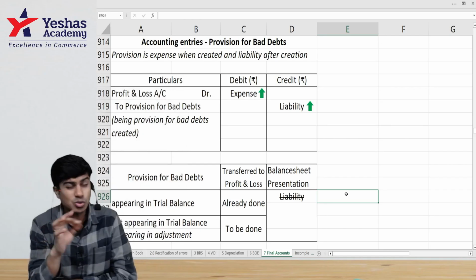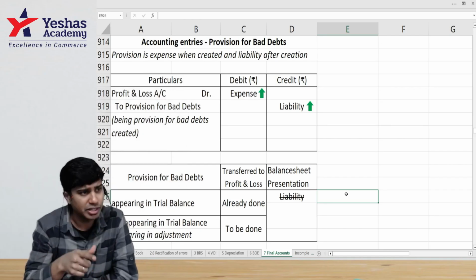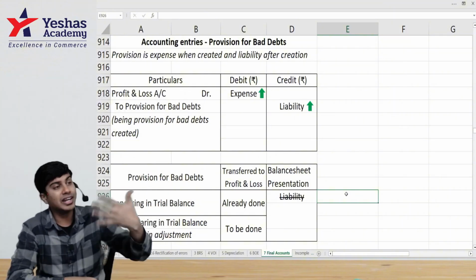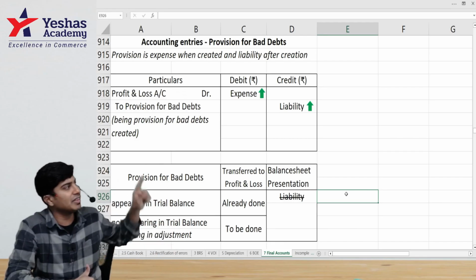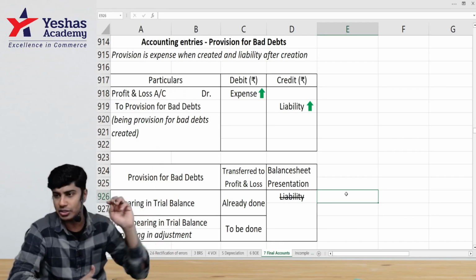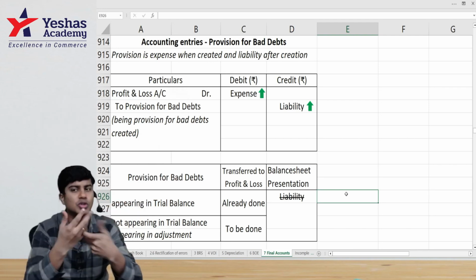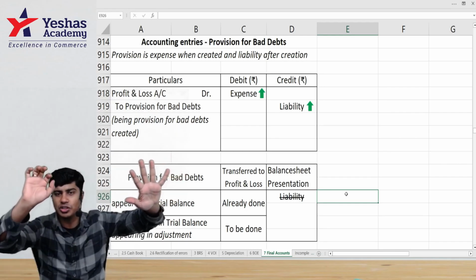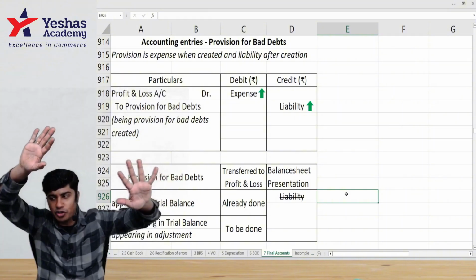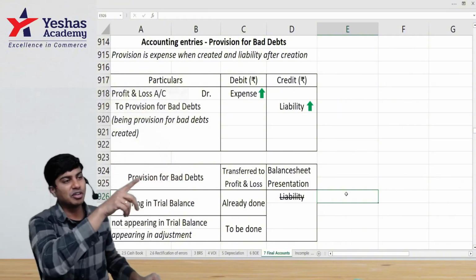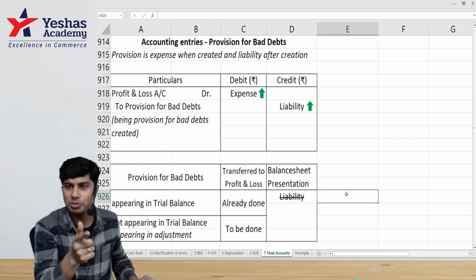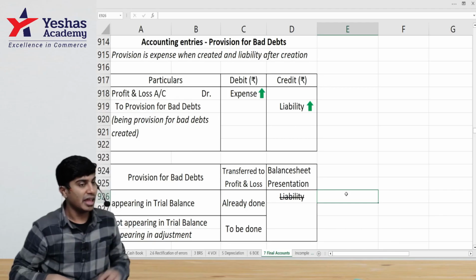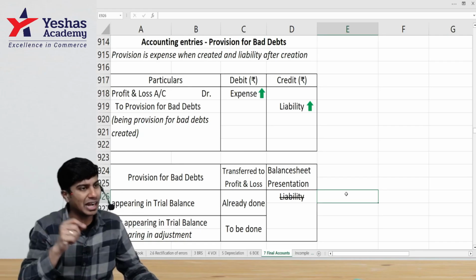For instance, if the debtors is 1 lakh, provision is 10,000. If we create it, we'll write it in the P&L account debit side and balance sheet liability. If it is already created, it would appear in trial balance. I'll straight away take it to the balance sheet liability side. I'll write 10,000. But just before we close our balance sheet, debtors is 1 lakh on the asset side. Provision for bad debts is 10,000 on the liability side. We shift this 10,000 provision for bad debts from liability side to asset side. And from debtors of 1 lakh, we will deduct 10,000 provision for bad debts and record our debtors as 90,000 in that balance sheet. Having said this, is my debtors 1 lakh or 90?